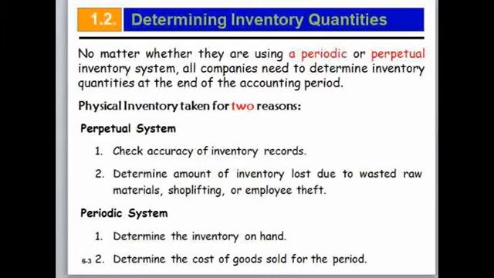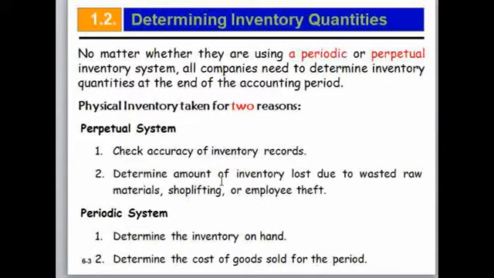One, under the perpetual system: to check the accuracy of inventory records, and to determine the inventory loss due to spoilage and theft, as well as inappropriate use of inventory. Based on this, companies using a perpetual system carry out physical inventory counting for these two reasons.